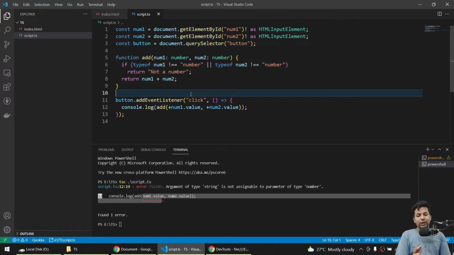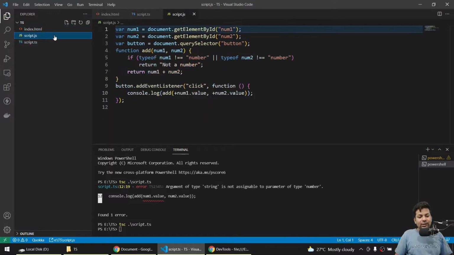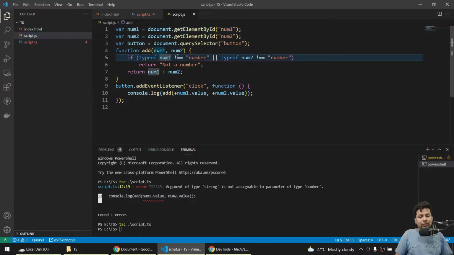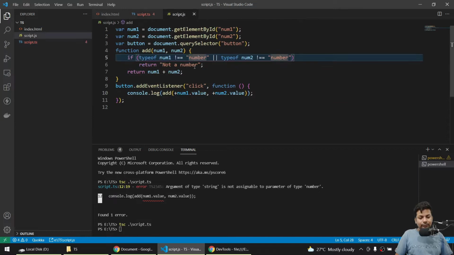But for now your code is complete, TypeScript now showing any error. For now let's just compile and check. We'll say tsc script.ts. See, script.js file got here. Now if I go in the file, you can see it's automatically added if type of num1 is not equals to number or type of num2 is not equal to number, return not a number. And here we did the same thing, and you can see everything's same, but it has make sure us that you just can't do hanky panky stuff, everything should be sure of.